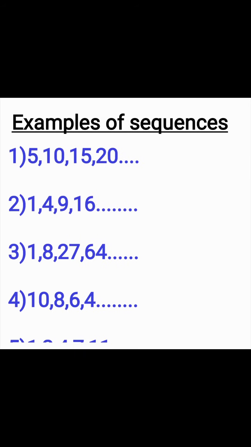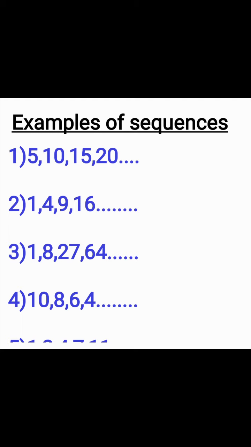Okay. Let us see some examples of sequences. Sequences are very familiar to us. Number sequences are very familiar to us from the lower classes itself, from where we study multiplication table, skip counting, etc. Here are some examples of sequences. 5, 10, 15, 20, etc. 1, 4, 9, 16, etc. 1, 8, 27, 64, etc. And the fourth example is 10, 8, 6, 4, etc. These are all examples of number sequences.